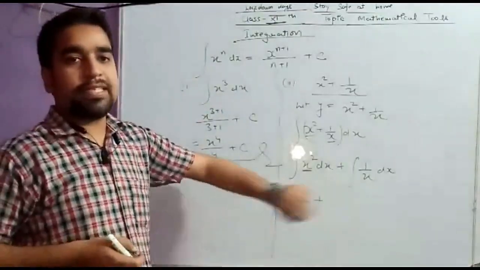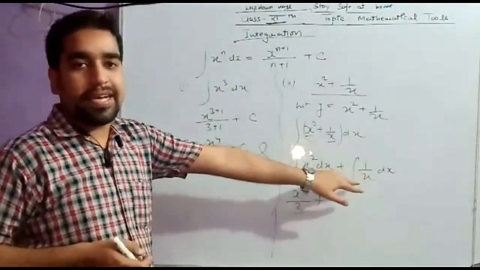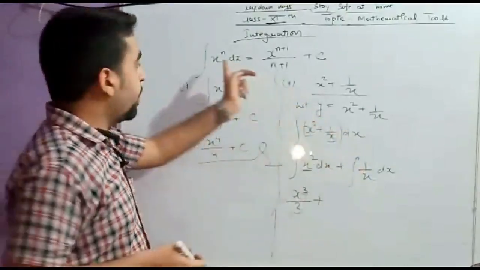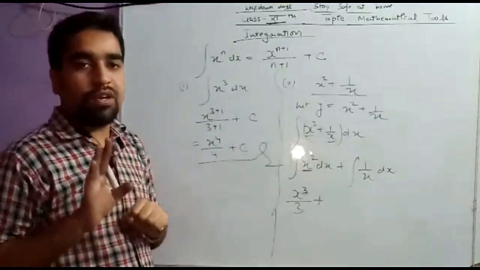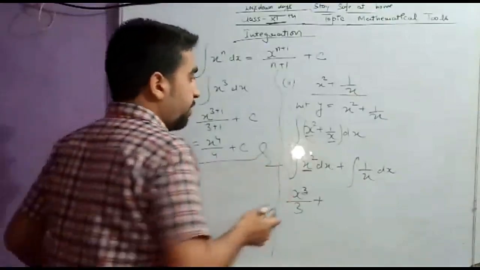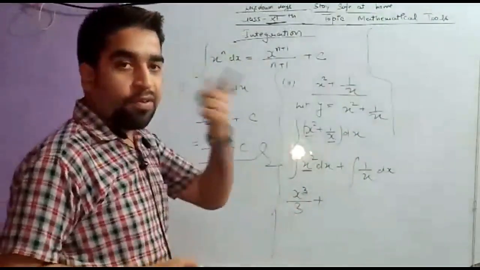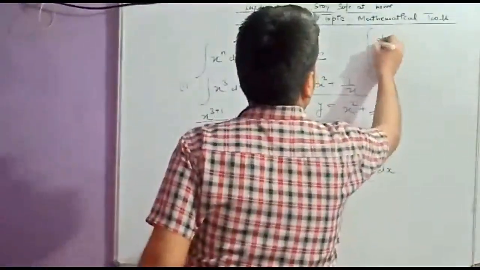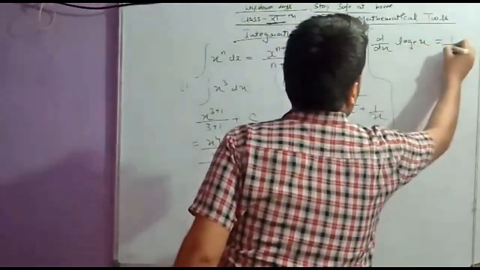Sometimes students get confused and think that we have to write 1 upon x as x power minus 1 and apply the same identity written here. No, you will not do it this way. Just take that aside and remember one thing which you have studied: d upon dx of log x. What was it? 1 upon x.